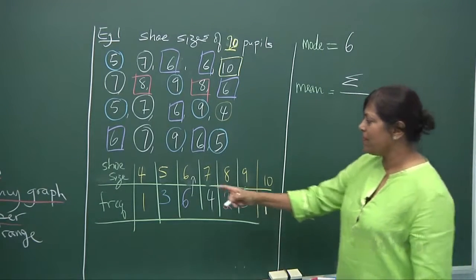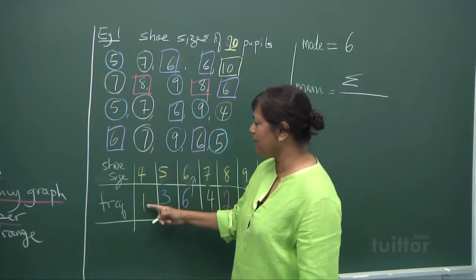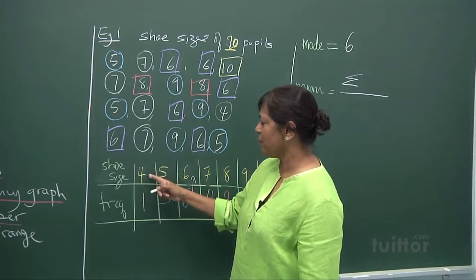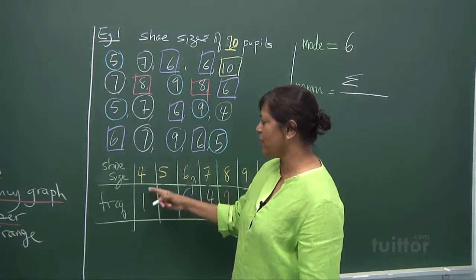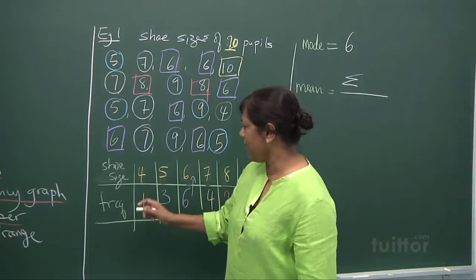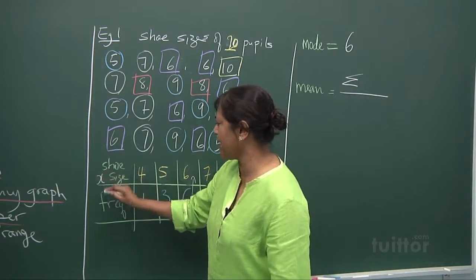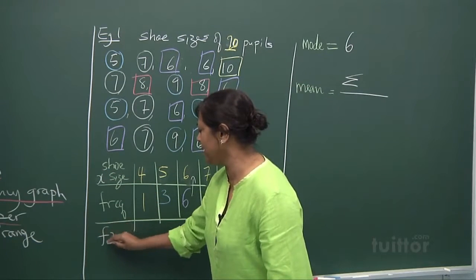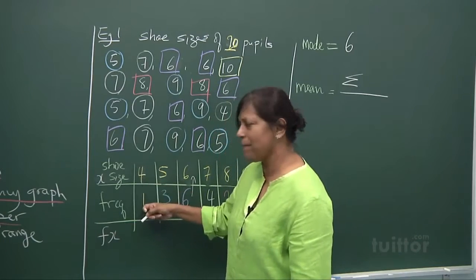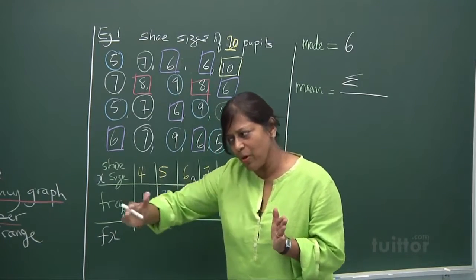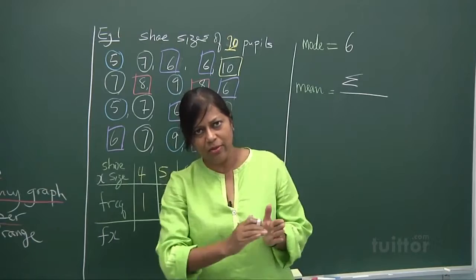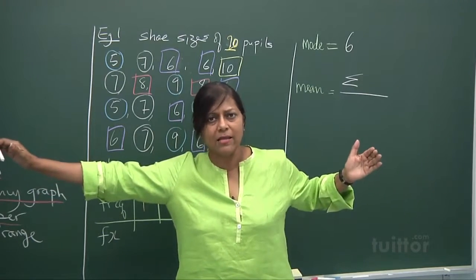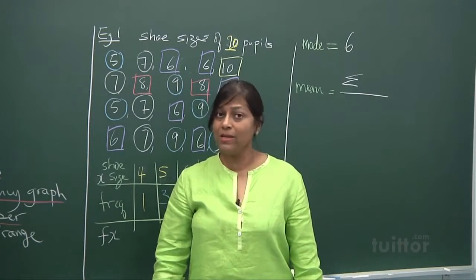You're summing up these. One person with size 4, so the size here will be 4. I call this shoe size X. So if I put it as FX, one person with size 4. We put all the sizes of the feet together, get the total size, and divide by 20.